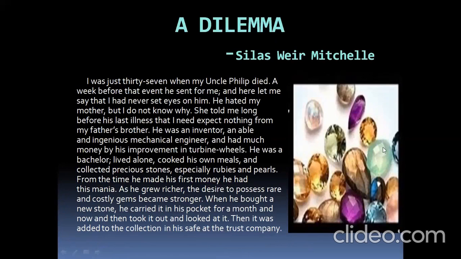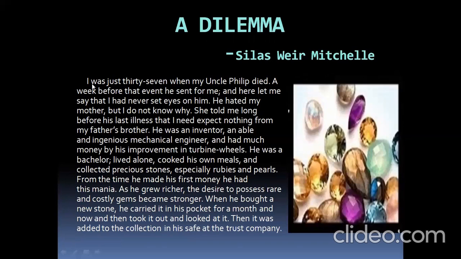What do you see here? You can see some collection of stones, isn't it? What stones are these? The rubies are there, some diamonds are there, and pearls are there. Some colorful, precious stones you can see here. So this is something related to these stones. On seeing this picture, you can get an idea.